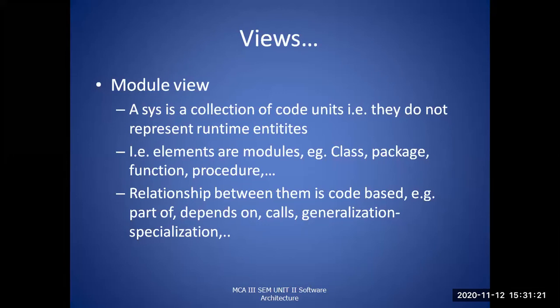These belong to the coding parts. The relationship between them is code based, because a class is part of a package, and functions or procedures are the same. So functions are part of classes, which are part of packages. There is some kind of relationship between them, based on the different types of coding.